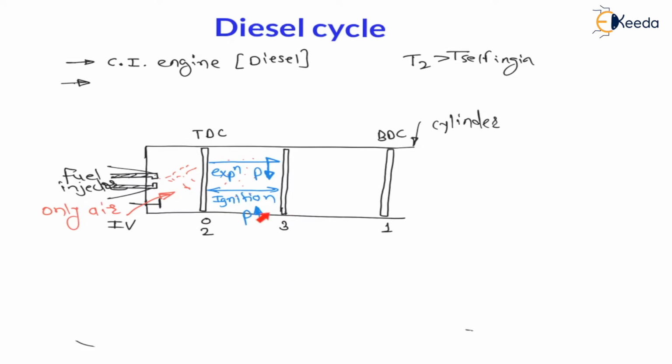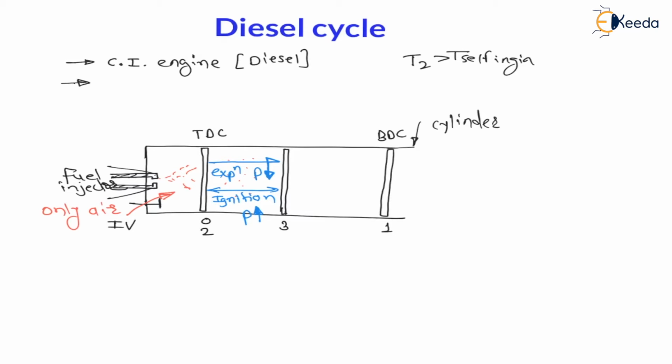So after compression there are two processes. From 2 to 3 there are two things: because of expansion pressure is decreasing, but because of ignition or heat addition pressure is increasing. So in case of diesel cycle, from 2 to 3 we are assuming it is a constant pressure process, right? From 2 to 3 we are assuming heat addition at constant pressure.